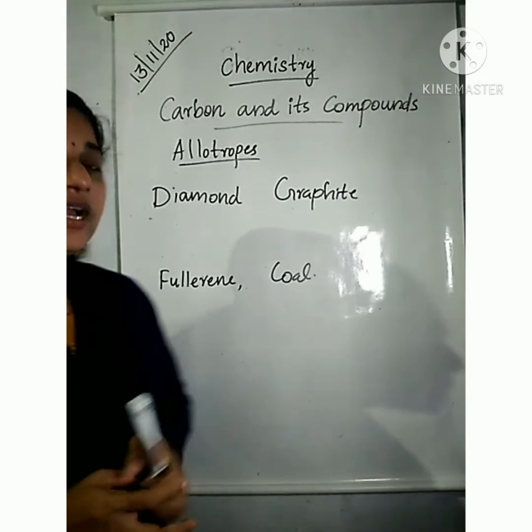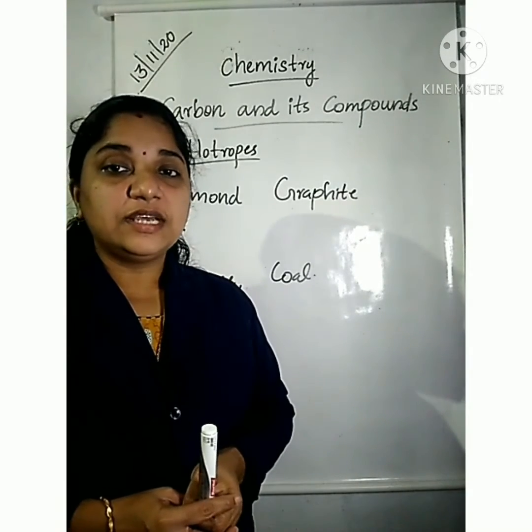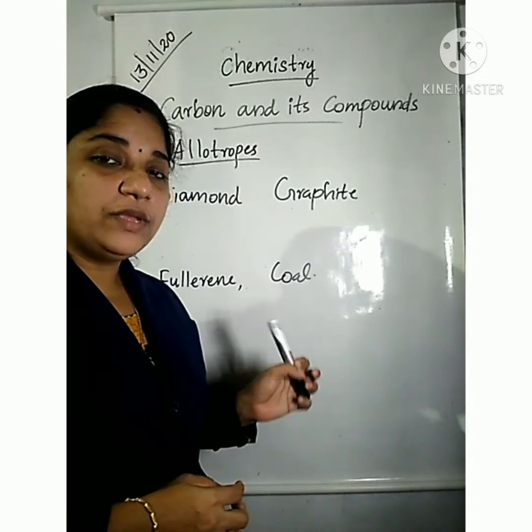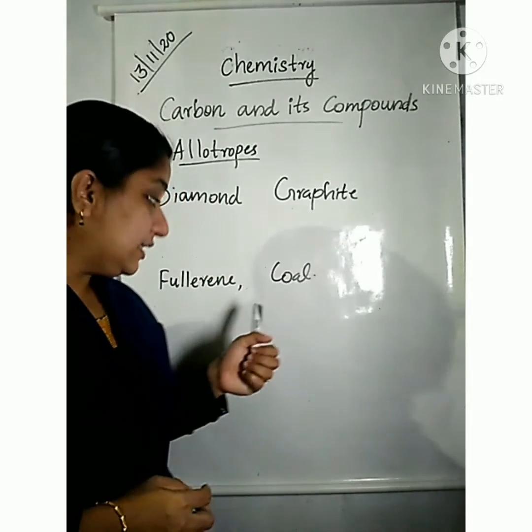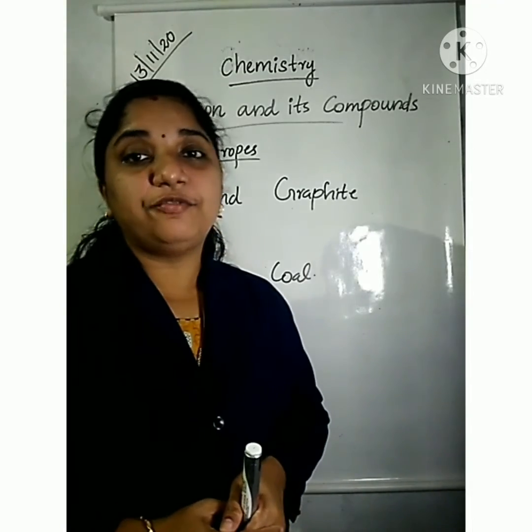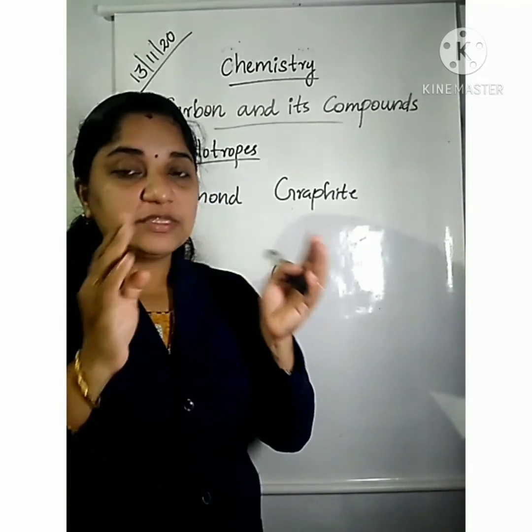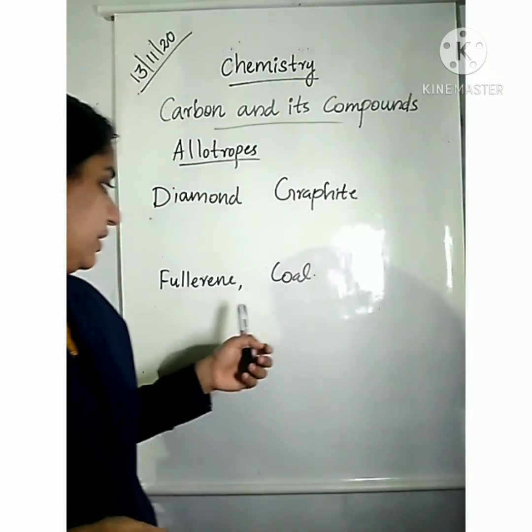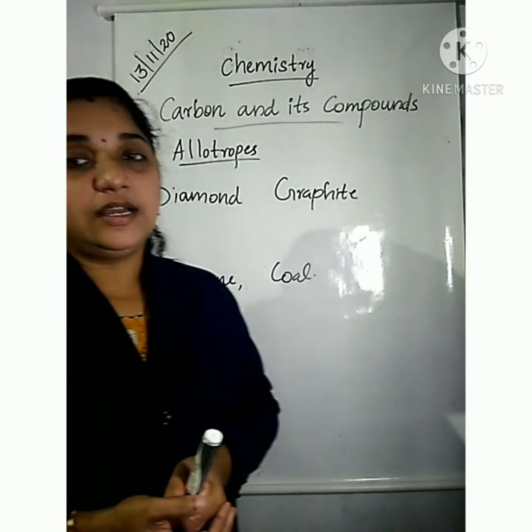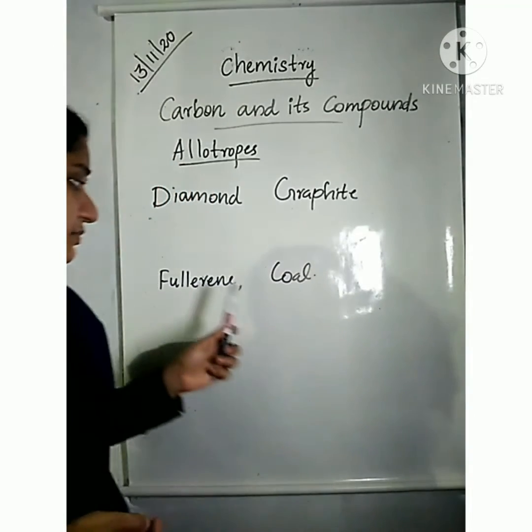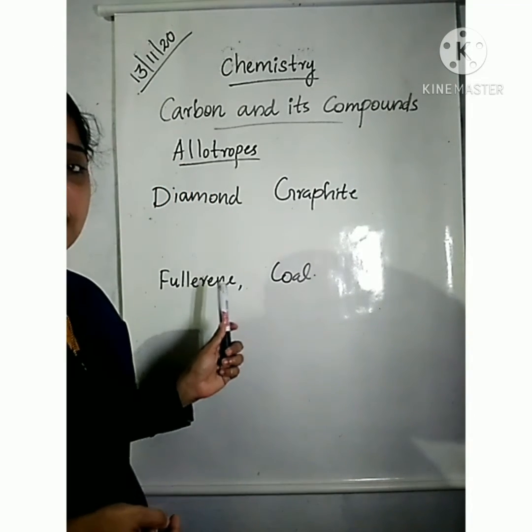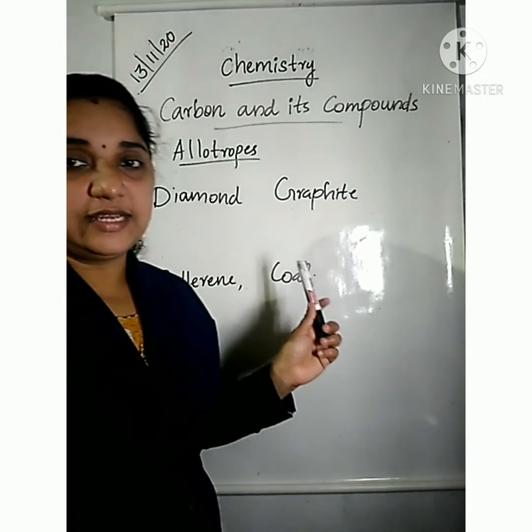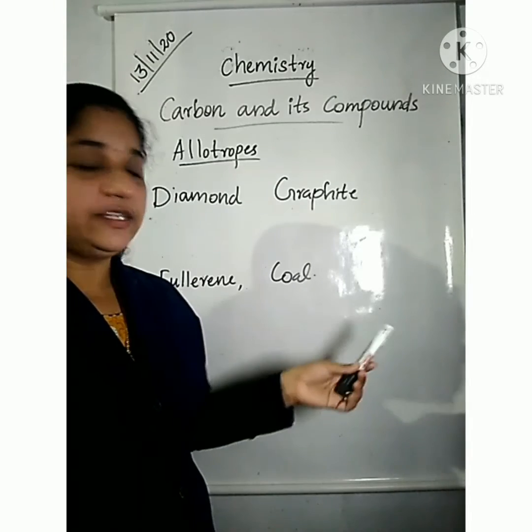In fullerene, carbon forms bonds with other carbon atoms, and the carbon atoms are arranged in the shape of a football. So, it is another form of carbon, but the chemical properties of all these substances are the same, while their physical properties are different.